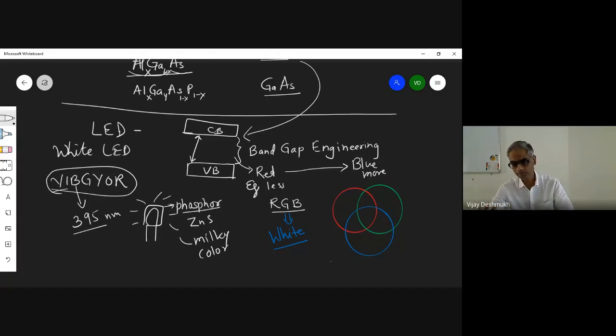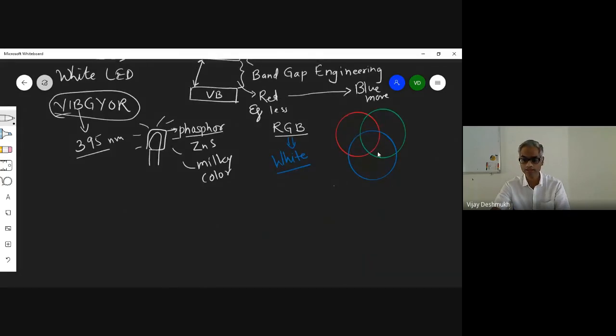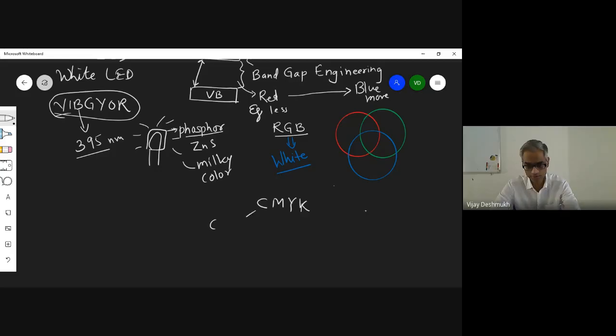And the challenge is, if you have more band gap, it is really difficult to design and develop this material. Depending upon these three, RGB, or some different combination, it is called CMYK. Do you know about this CMYK? Cyan, magenta, yellow. Yes, cyan.